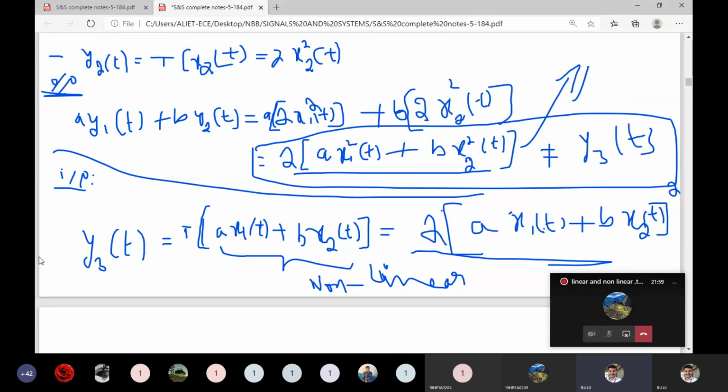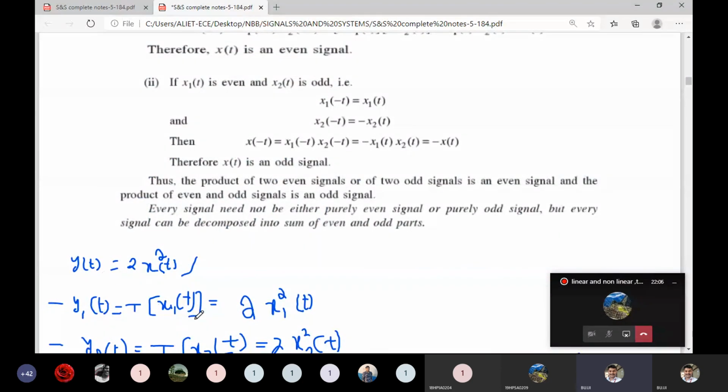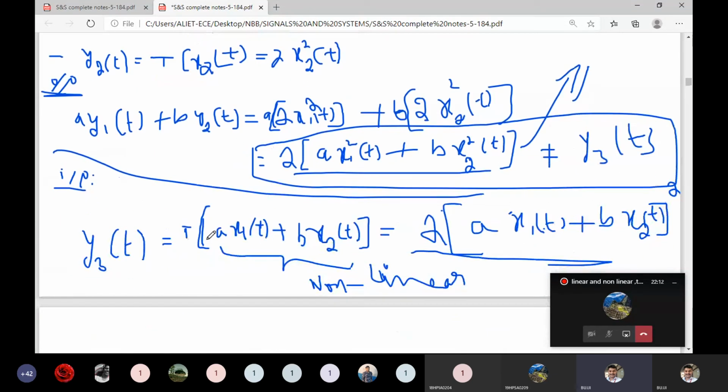Coming to the weighted input, y3 of t I am assuming as transformation of a into x1 of t plus b into x2 of t. Here the basic principle is that the input x1 of t is squared and multiplied by 2, that is total. This is the input, whole square multiplied by 2 I have taken. Then it is 2 times of a into x1 of t plus b into x2 of t, whole square.